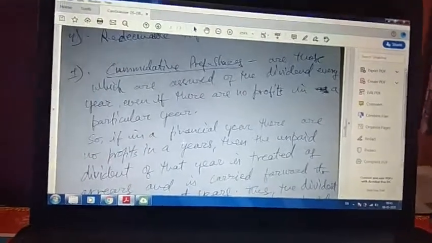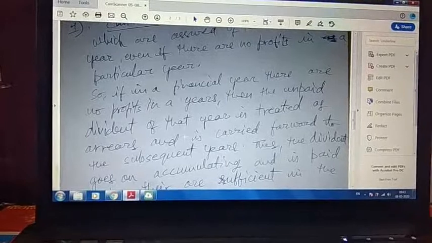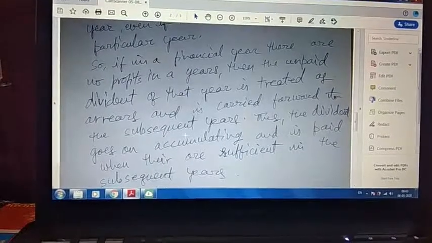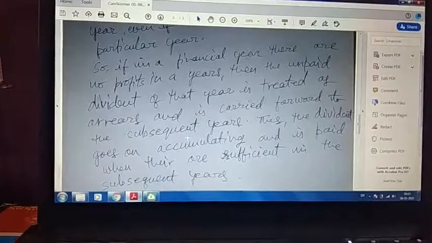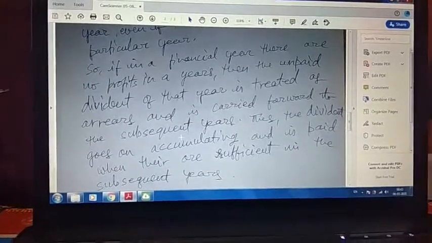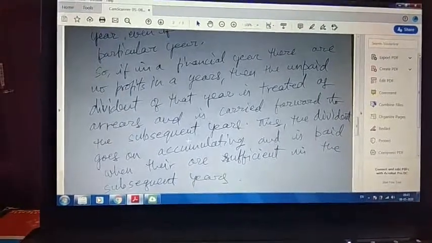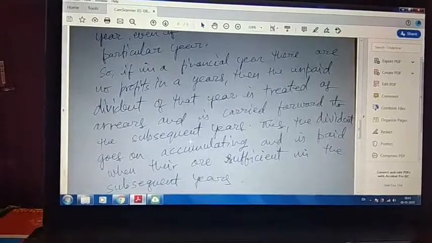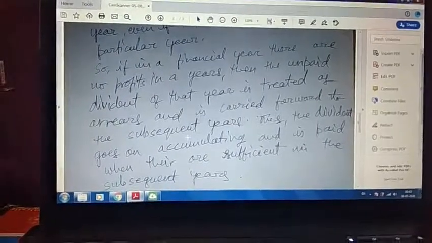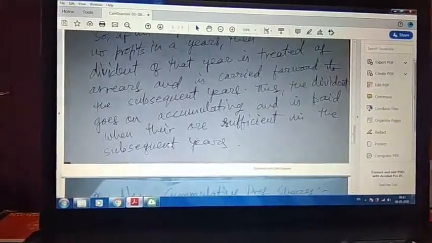So if in a financial year there are no profits, then the unpaid dividend of that year is treated as arrears. These are to be paid in future, and are carried forward to the subsequent years. Thus the dividend goes on accumulating, and that's why they are called cumulative preference shares, and it is paid when there are sufficient funds in the subsequent years. So likewise, these are the cumulative preference shares.